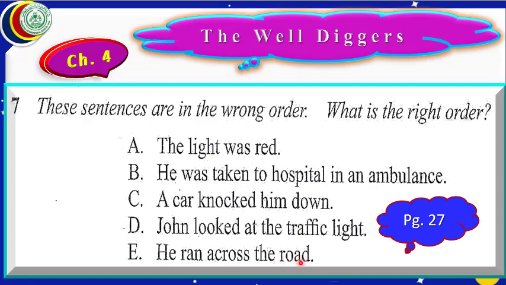Number 3 will be he ran across the road. When the light was red, he might have stopped, but he did not stop. He may be in a hurry. He ran across the road.